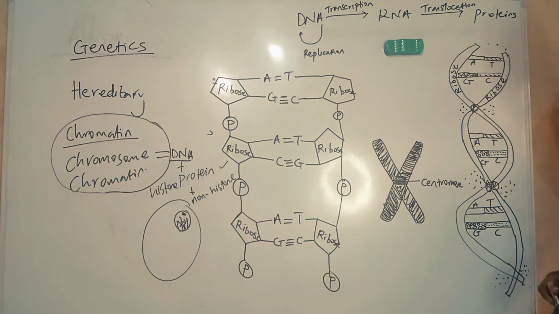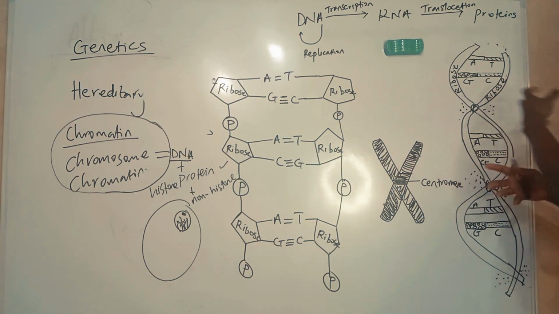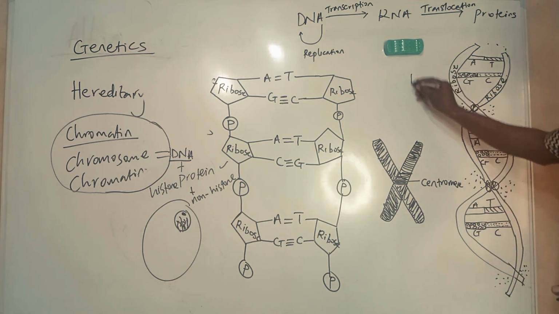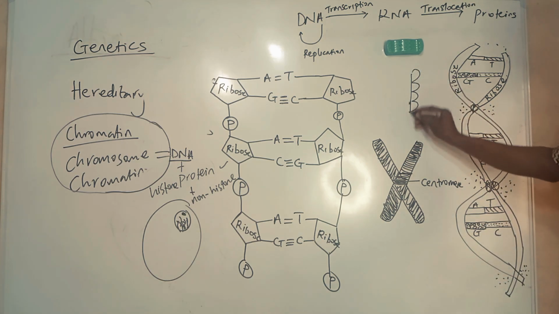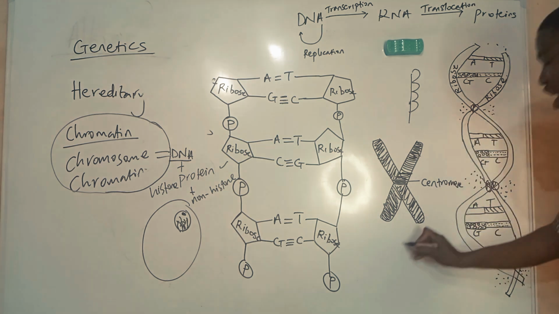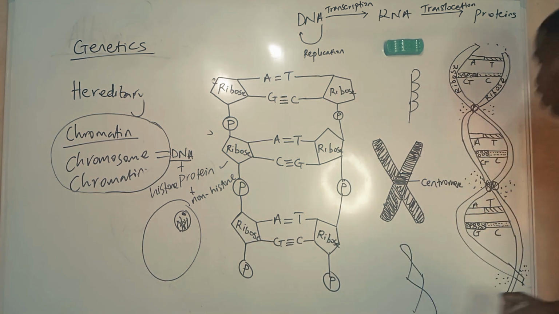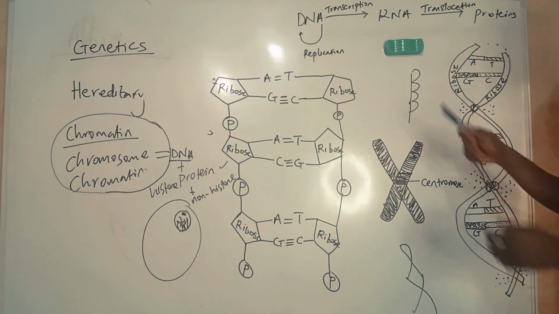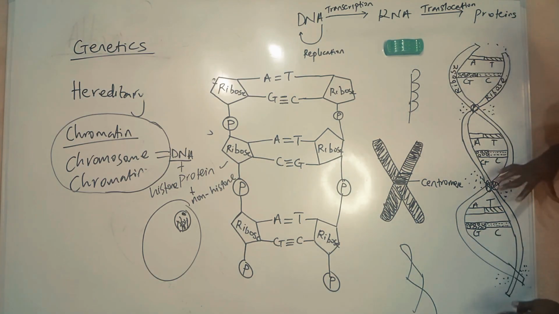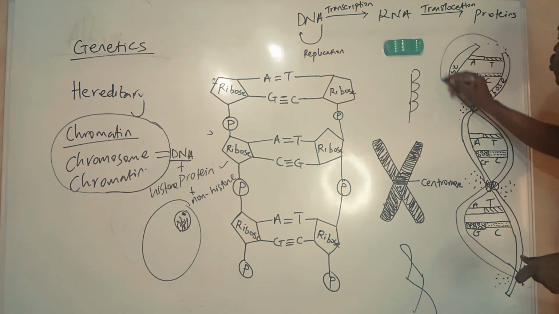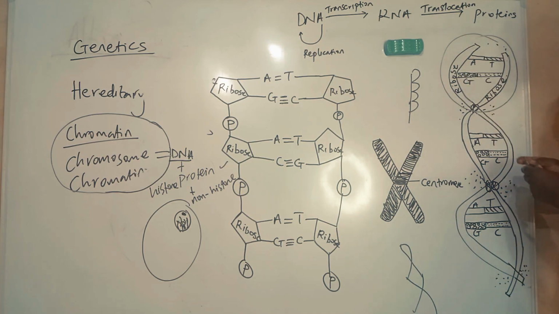It is a very long molecule, and this is the helical form. Remember, alpha helical, it can also be beta pleated, so it could be something like this. When it occurs like this, it is said to be alpha helical. This is the alpha helical form of a DNA. This DNA is a long molecule, a polymer, and it has repeating units. A polymer should have repeating units, if you are good in chemistry.